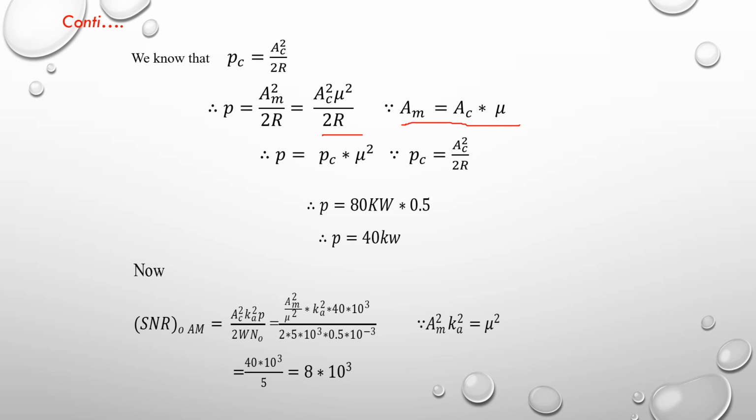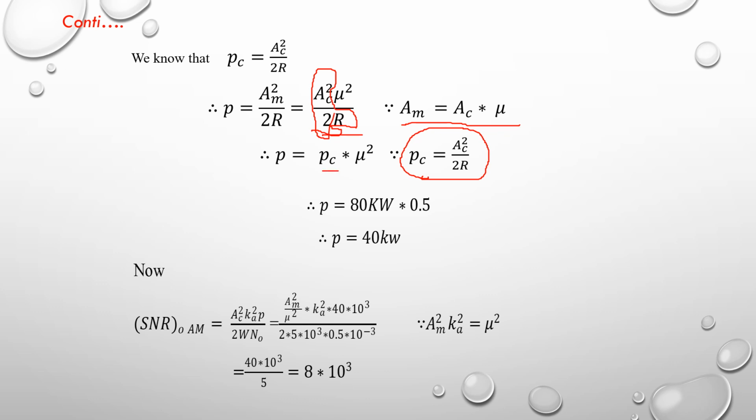We know that carrier power is equal to AC square divided by 2R. So this term, AC square divided by 2R, is exactly equal to the carrier power. Just replace AC square divided by 2R with carrier power PC, and you retain mu square as it is.